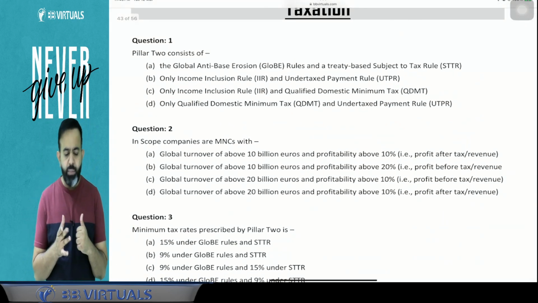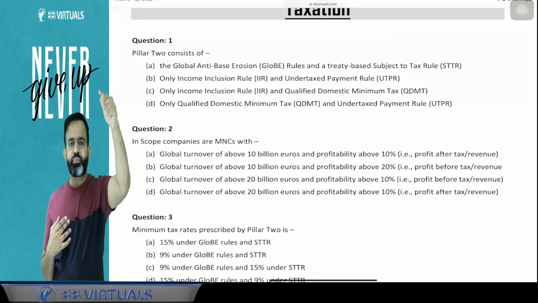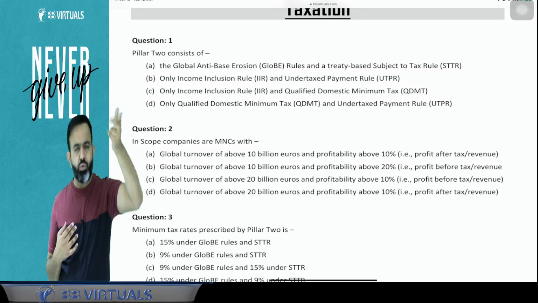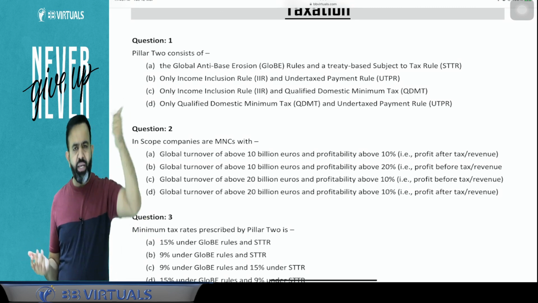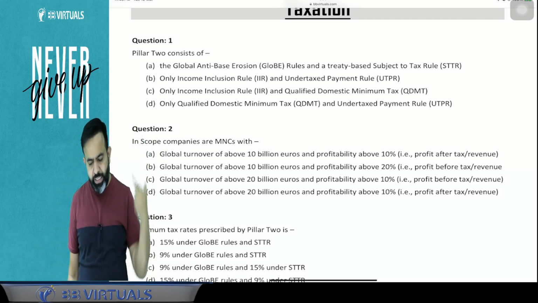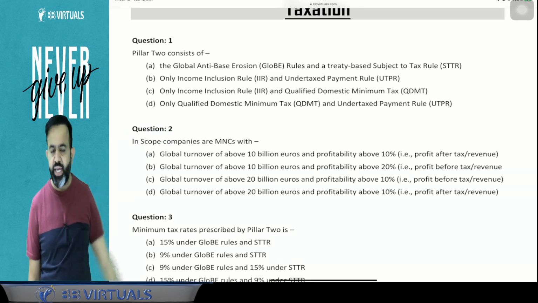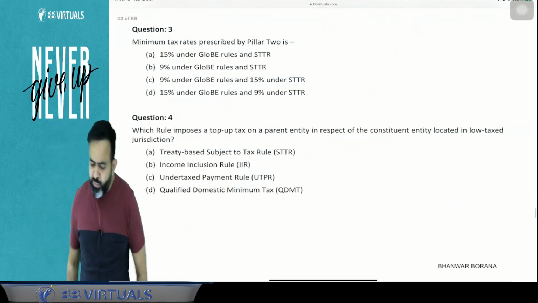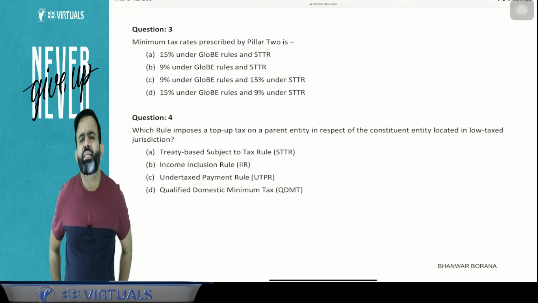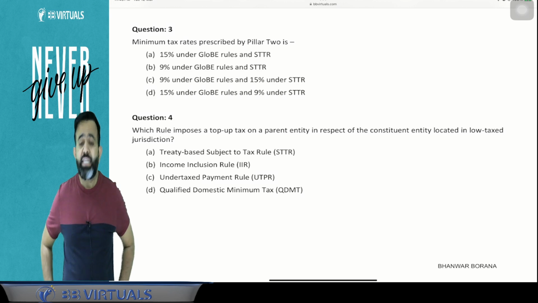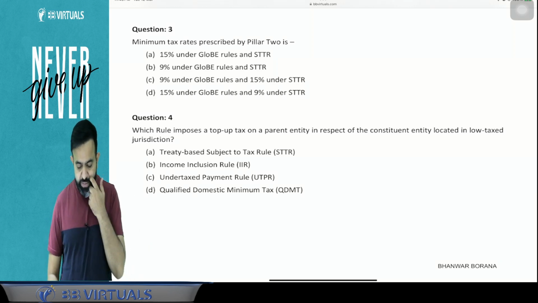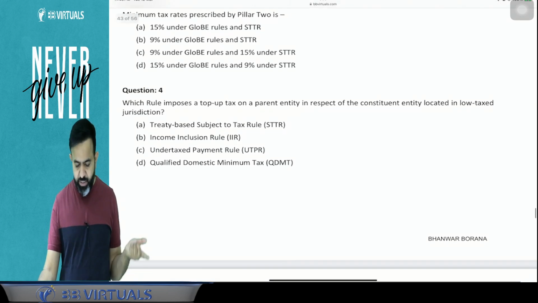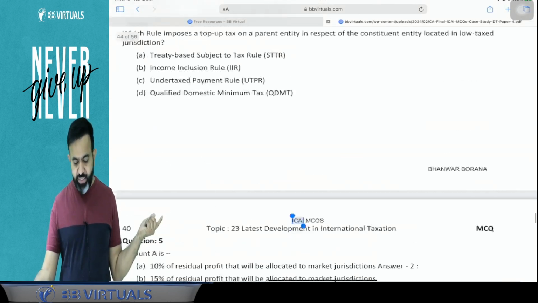The first MCQ is: Pillar 2 of BEPS 2.0 consists of what? Pillar 2 is about the global rule and STTR. So Pillar 2 consists of the global rule and STTR, that is part A. Option A is the correct answer in question number 1. Question number 2 we already did. Now, the minimum rate tax prescribed in Pillar 2: they have prescribed the STTR and the global rule. As per the global rule, the minimum tax should be 15% and STTR says 9%. So 15% and 9%, I think D is the correct answer of question number 3.